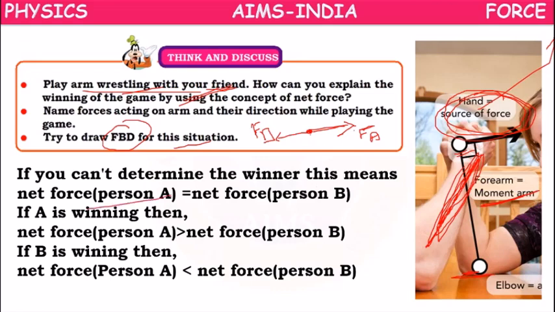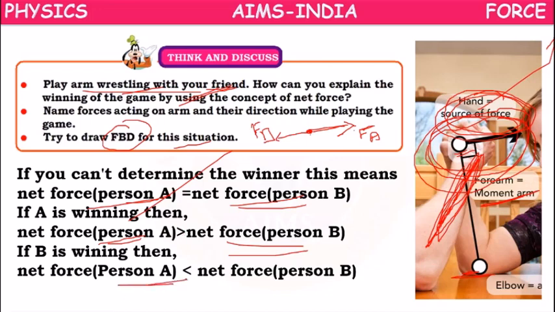If the net force of A equals the net force of B, both the hands will stay there only, no bending we can observe. So we cannot tell who the winner is. But if the net force of person A is more than person B, we can tell A is the winner. Or if the net force of person A is less than the net force of person B, we can tell person B is the winner.